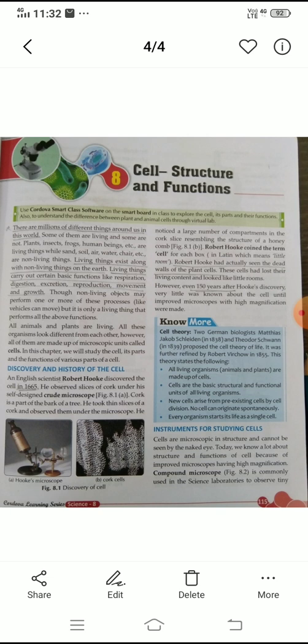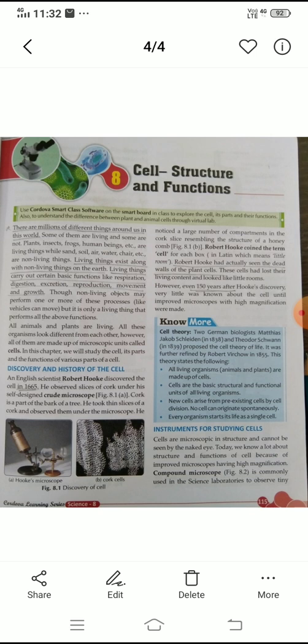There are millions of different things around us in this world. Some are living and some are non-living. Living things exist along with non-living things on the earth. Living things carry out certain basic functions like respiration, digestion, excretion, reproduction, movement and growth. But all these works cannot be performed by the non-living things. So we can differentiate between them on the basis of these characteristics.